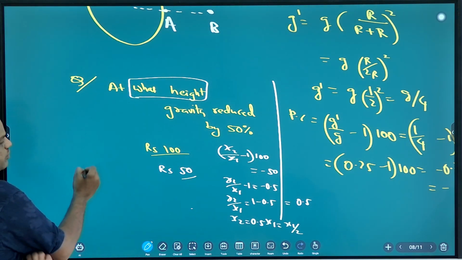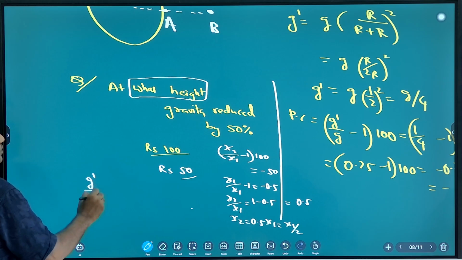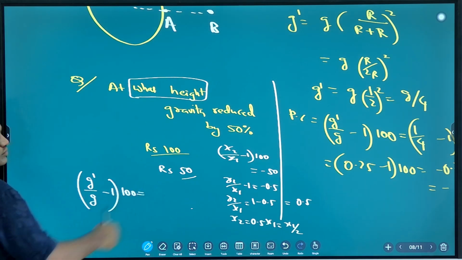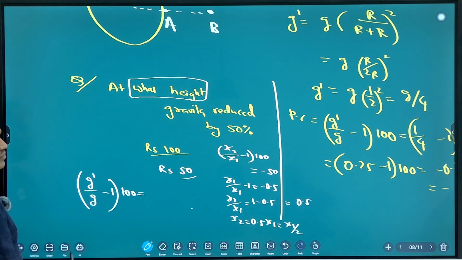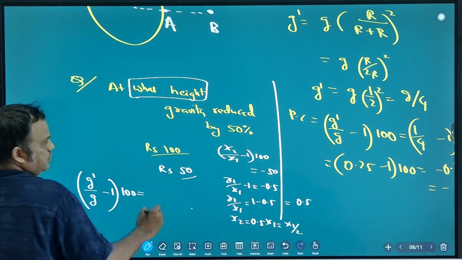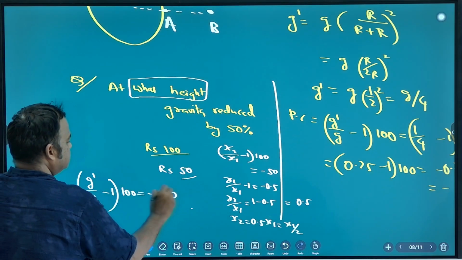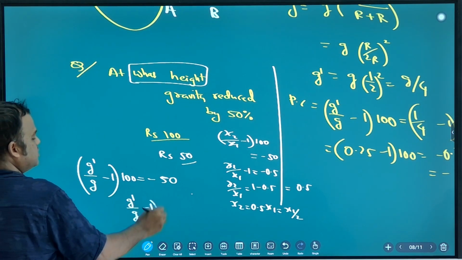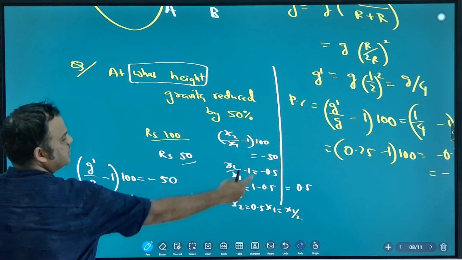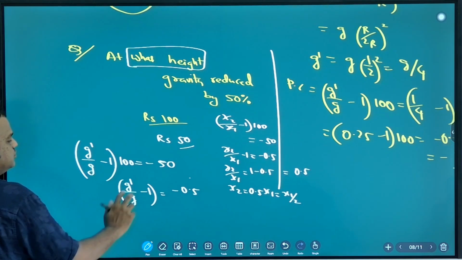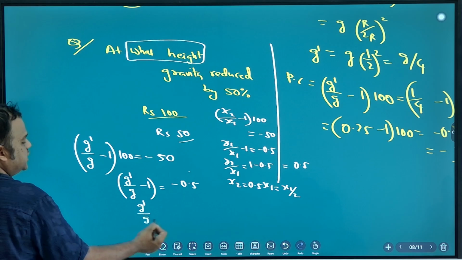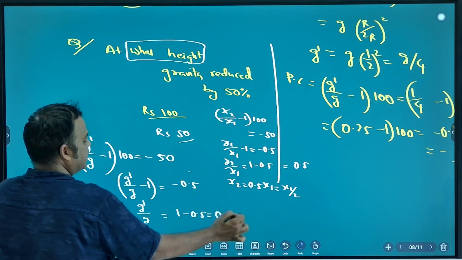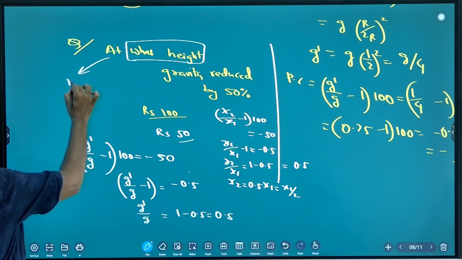You can use the formula. You start like this: (G dash by G minus 1) into 100. This is the percentage change. So what is the percentage change, plus 50 or minus 50? Minus 50. So G dash by G minus 1 is equal to minus 0.5. Same thing like this: G dash by G is equal to 1 minus 0.5. Tell me any answer you got.